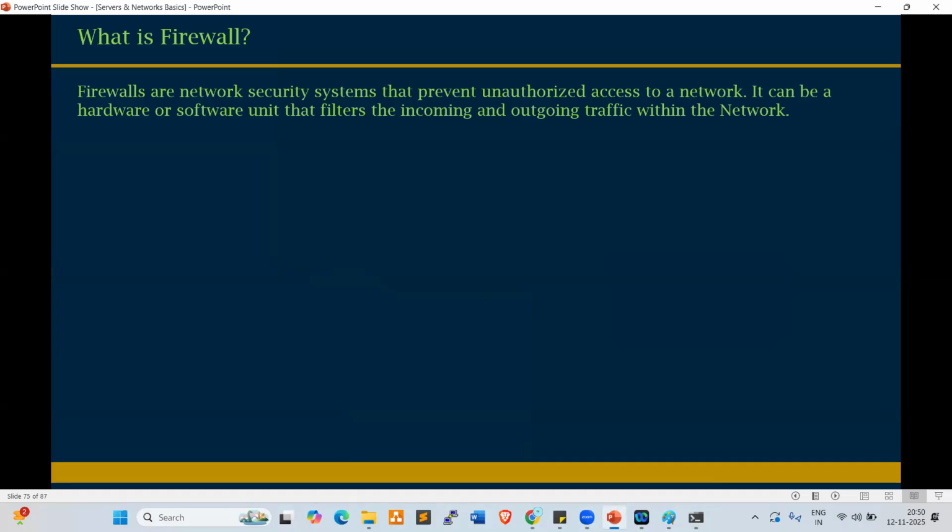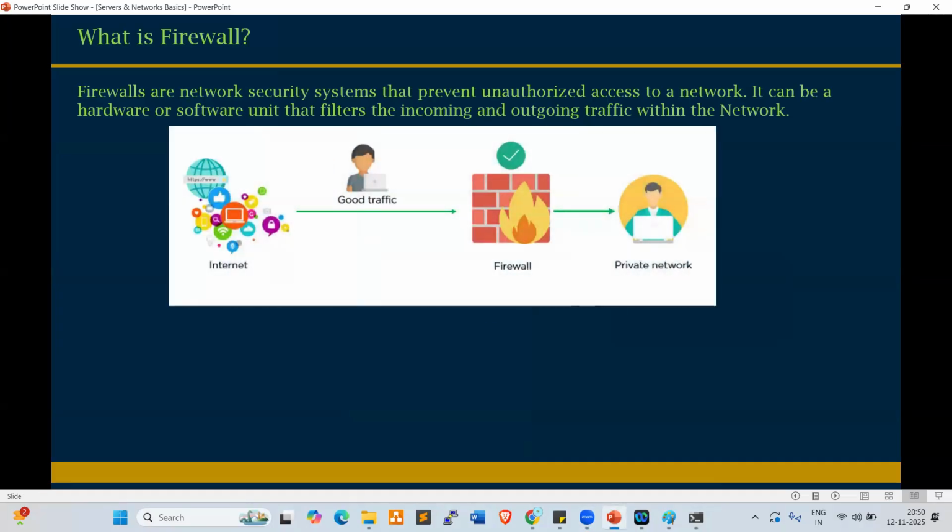Look at this. Normally, if you want to connect to the office network, our private network, we can connect to our VPN through the internet. VPN is the firewall, right? The VPN will verify and validate whether the user is an authorized user or not.